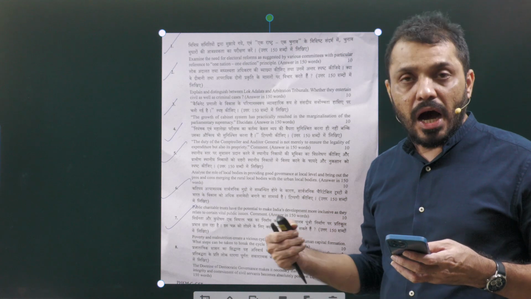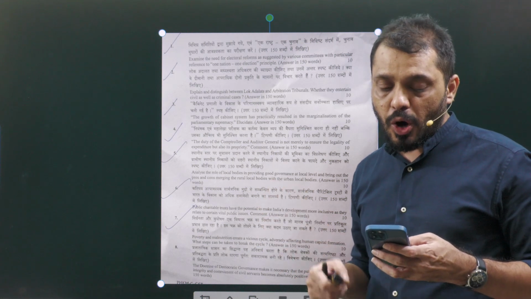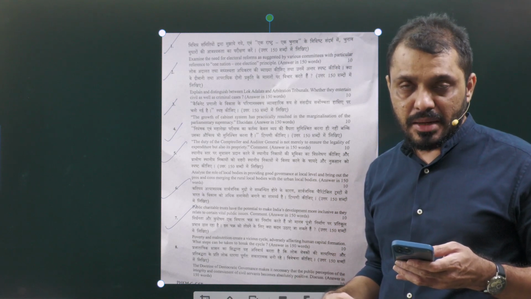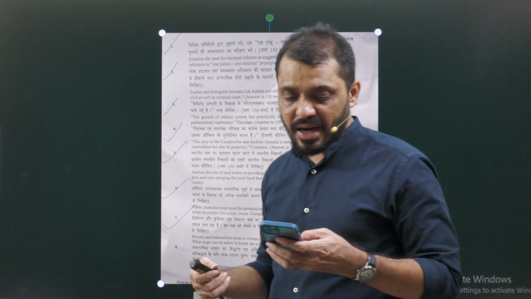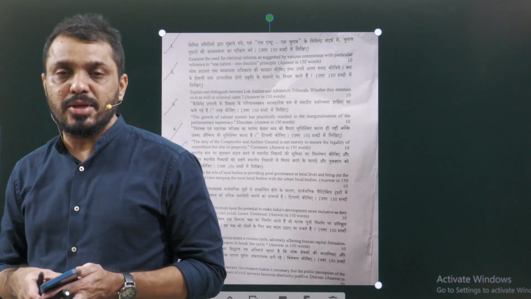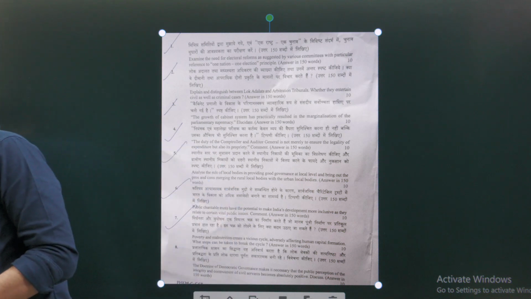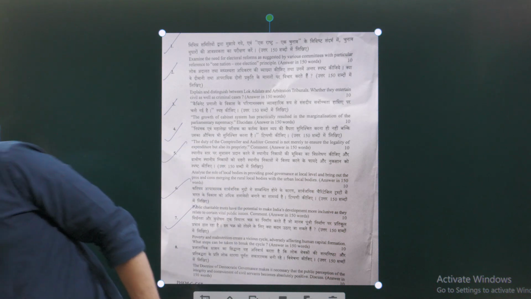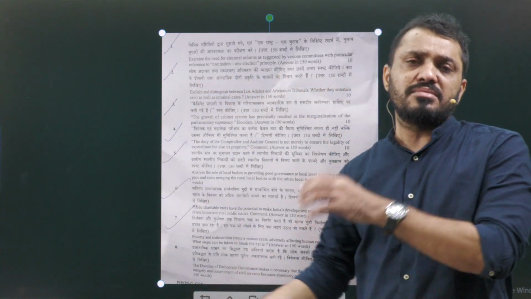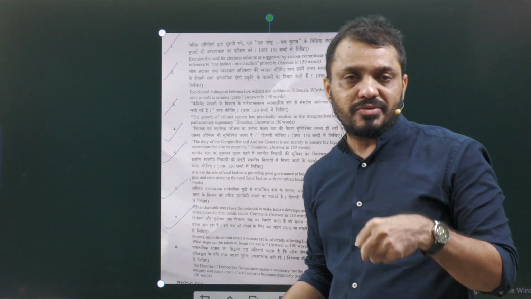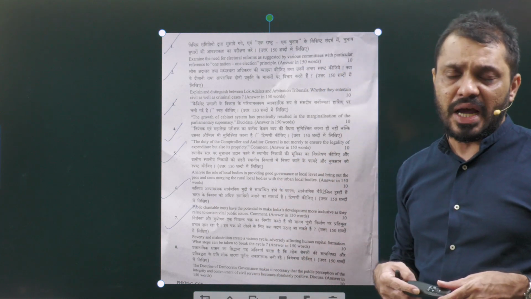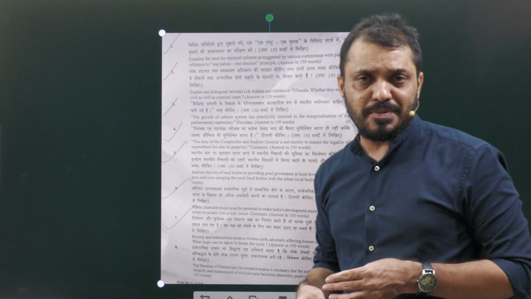Altogether 250. Out of that, if you are with PSIR optional, obviously polity and IR straight away 175 marks out of 250 come from PSIR, and in the remaining governance and social justice also a couple of questions are indirectly related. So you are going to have a great advantage if you are with the political science and international relations option. Of course, in the essay paper also there are some ideas related to political thinkers, like in PSIR optional and the advantages of PSIR optional. I will explain over there.